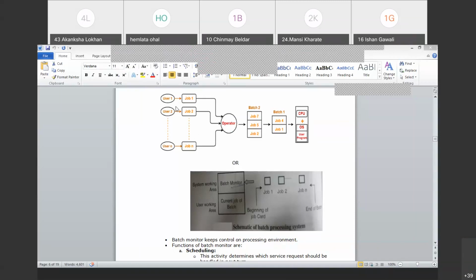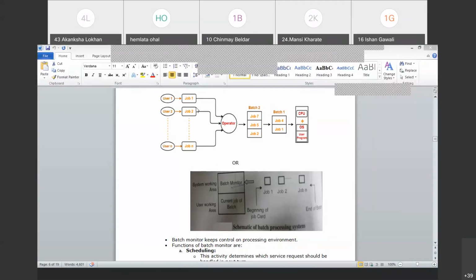So users were creating the jobs one by one physically, and they were handing them over to the operator. How were the jobs handed over to the operator? In terms of punching cards, some physical device. It's as good as having a notebook with me, writing some code into the notebook, and handing that notebook physically to another person and saying, now you execute this program. In the same way, users were creating the jobs.